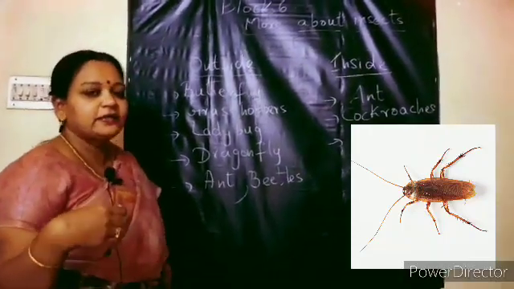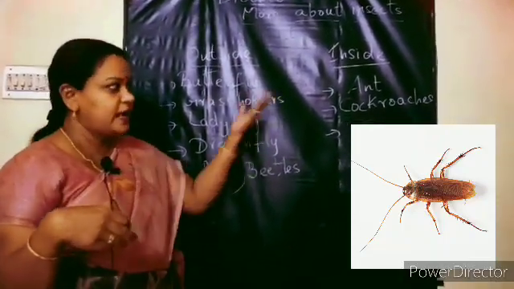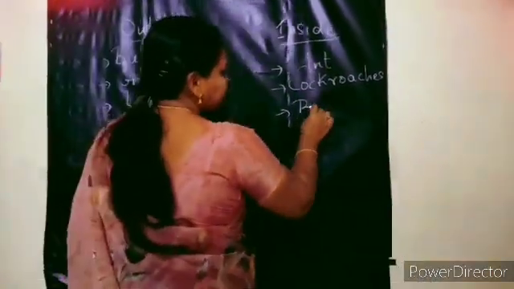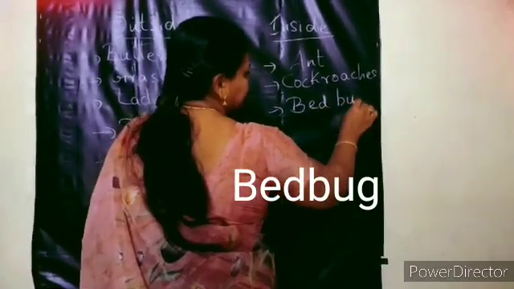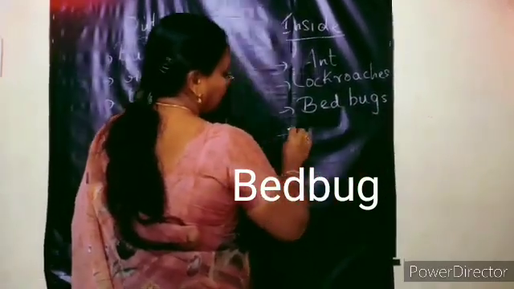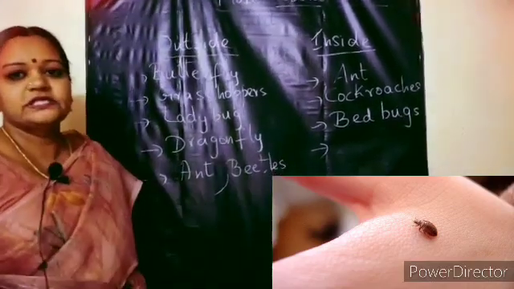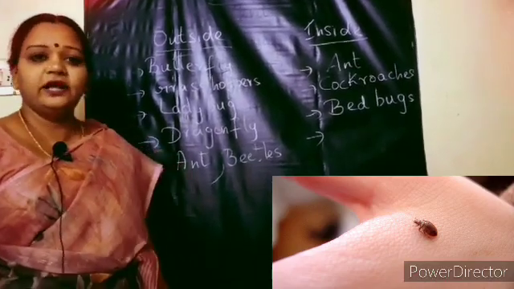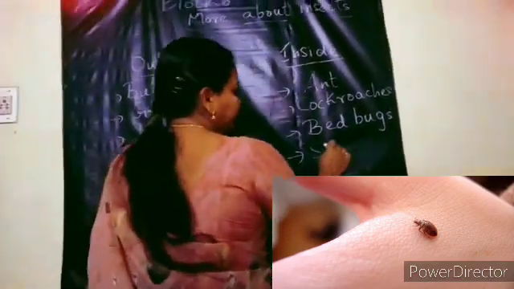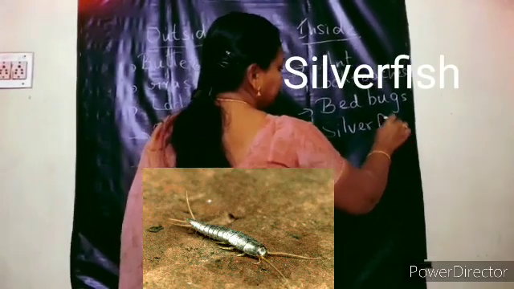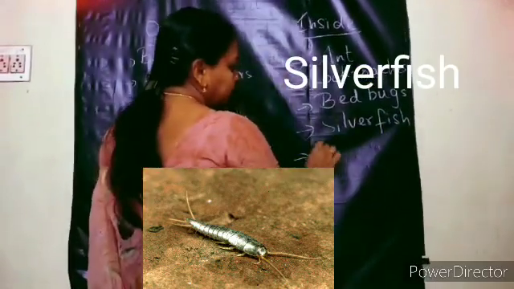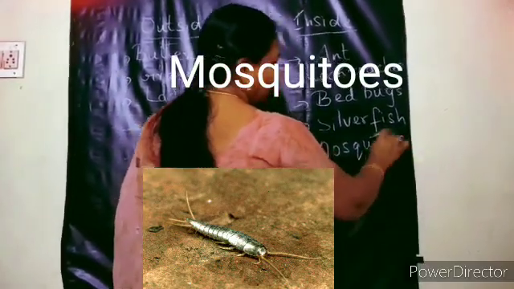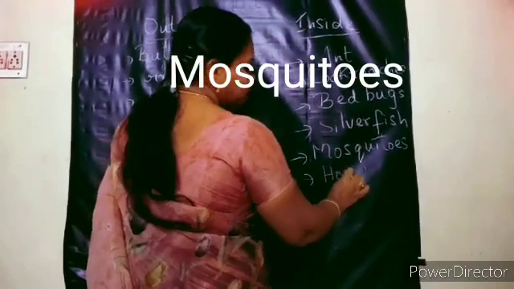Any other insect we can see inside our home? Ants are there, cockroaches are there. Any other insect? Yes, very good. Sometimes we can see bed bugs inside our home. Then, children, just imagine if old books are there. We can see an insect called silverfish. And also you all know that mosquitoes will be moving here and there, and sometimes they may disturb us. Even house flies. Yes.